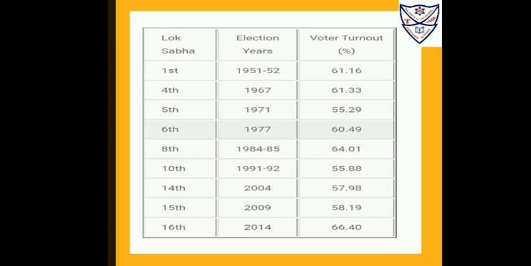The following table shows the percentage of the people who voted during parliamentary elections. For the Lok Sabha's first election, which was held in 1951-52, the voter turnout percentage was 61.16. Like that, it is given for the fourth Lok Sabha election, fifth, sixth, eighth, 10th, and so on.